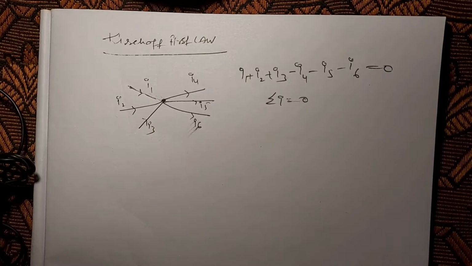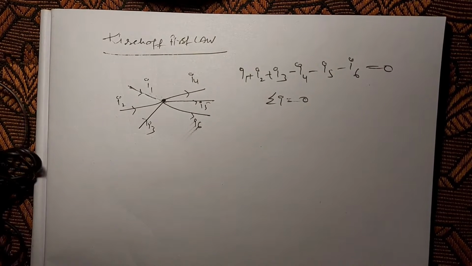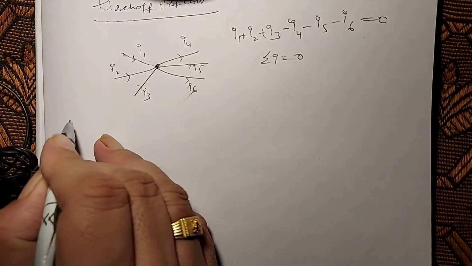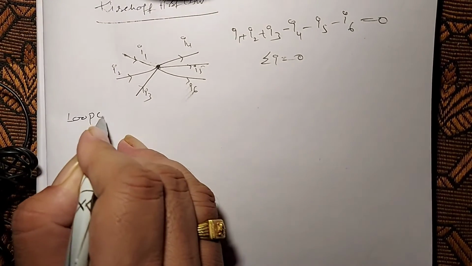Okay. Now we are going to discuss another law proposed by Kirchhoff, that is Kirchhoff loop law.